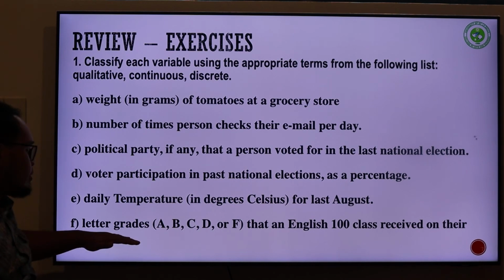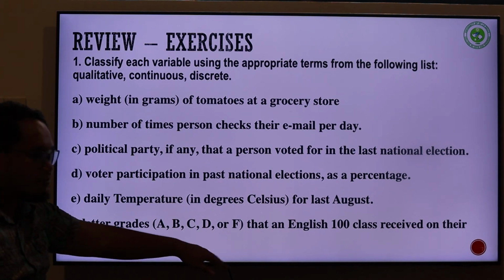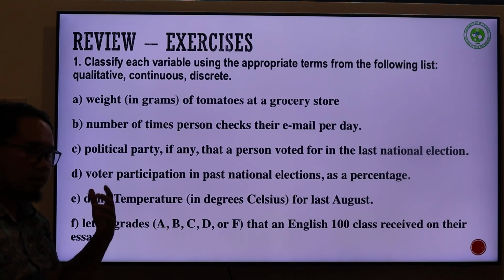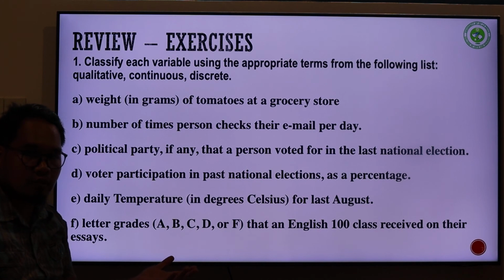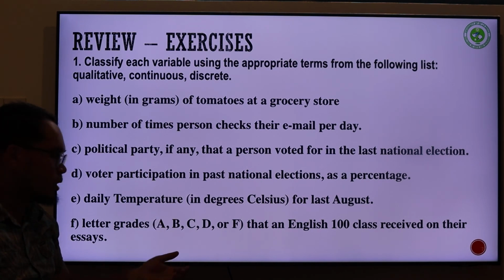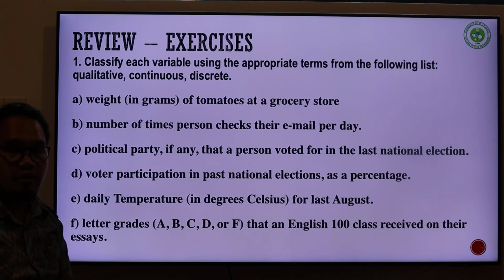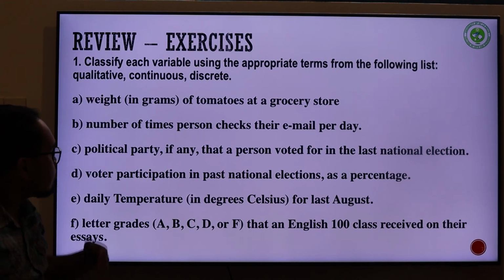Letter F, letter grades, which are A, B, C, D, F, that students in an English 100 class received on their essays. Since we're talking about letter grades and not numerical grades out of 100, this is a qualitative variable.